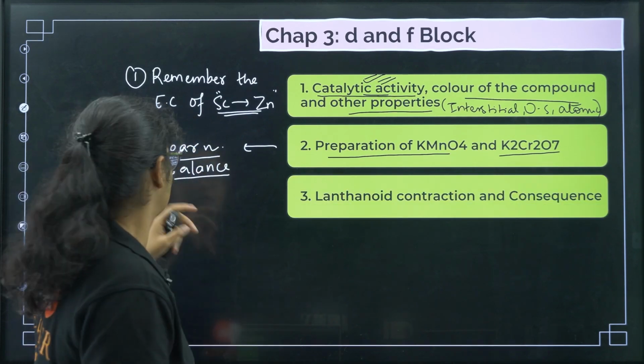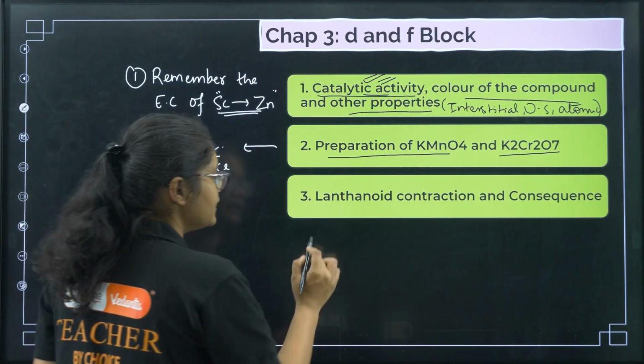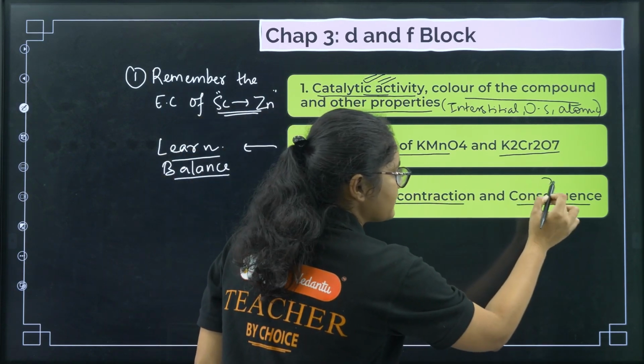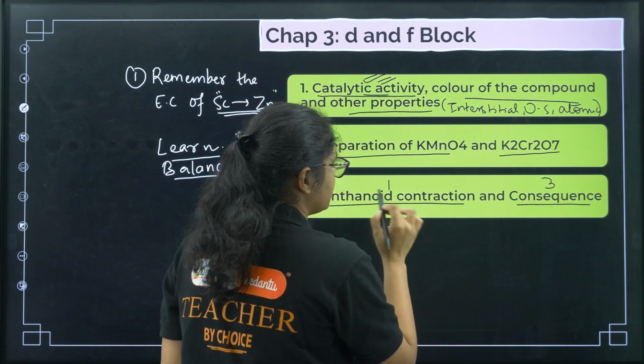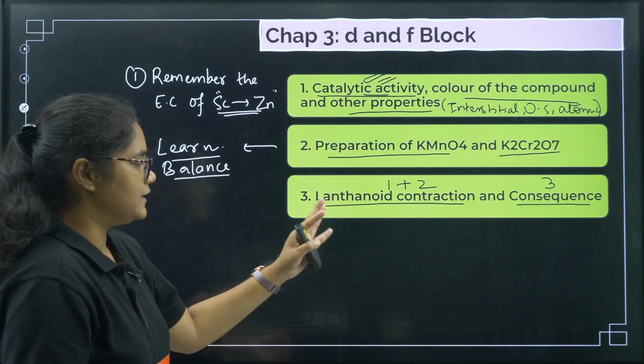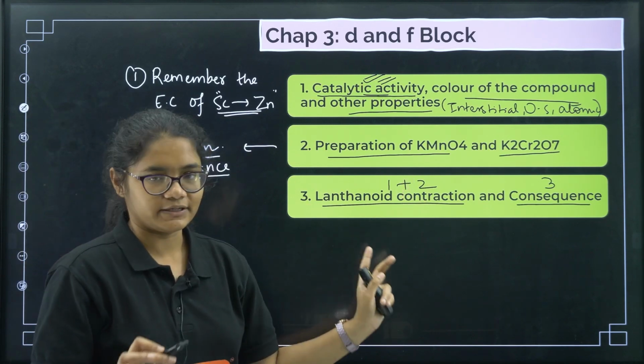Next, coming to lanthanide contraction and its consequences. It can be like 3 consequences can be asked, or 1 definition of lanthanide contraction and 2 consequences can be asked. So anything can be asked here, so prepare this very thoroughly.